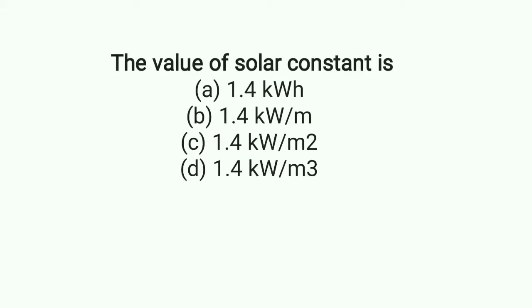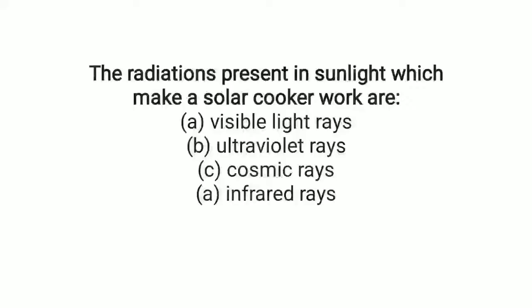The value of solar constant. The solar constant is the rate at which energy reaches the Earth's surface from the sun. So at what rate does it reach the Earth? It reaches the Earth at 1.4 kilowatt per meter square. Option C is the correct answer.